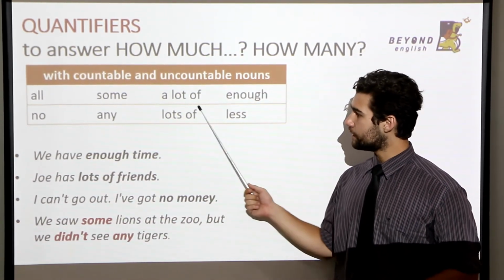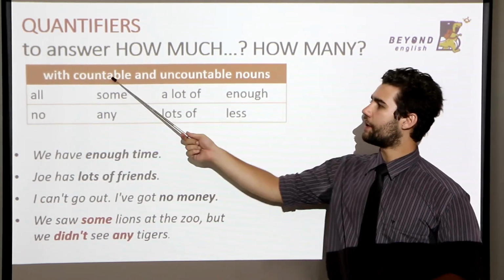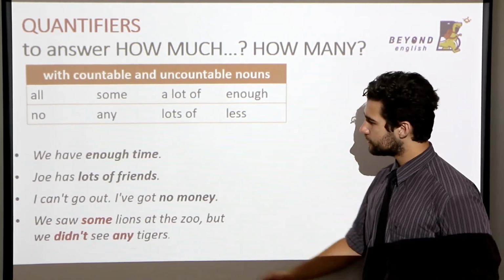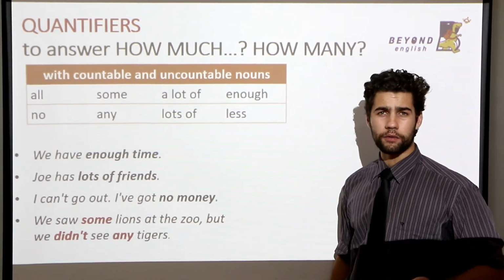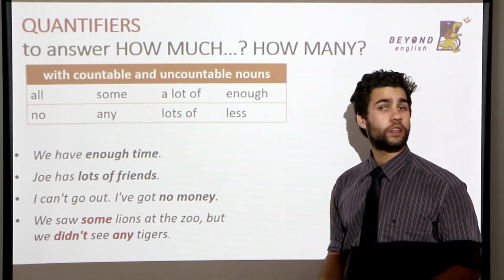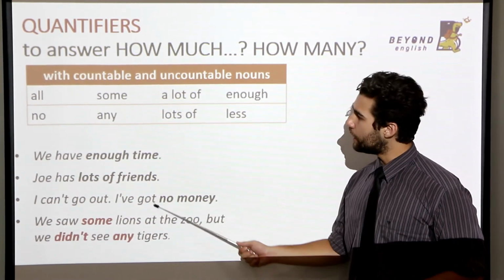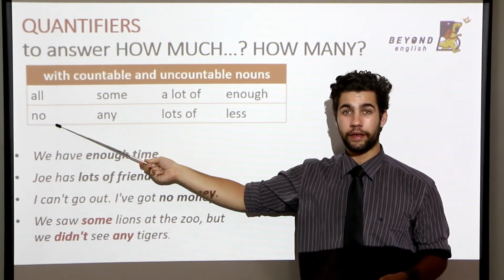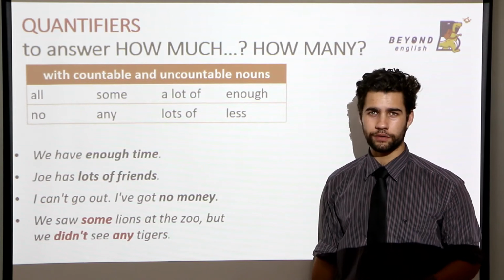Lots of is our quantifier, and friends are a countable noun. Next, we can say, I can't go out. I've got no money. Over here, no is our quantifier, and money is our uncountable noun.